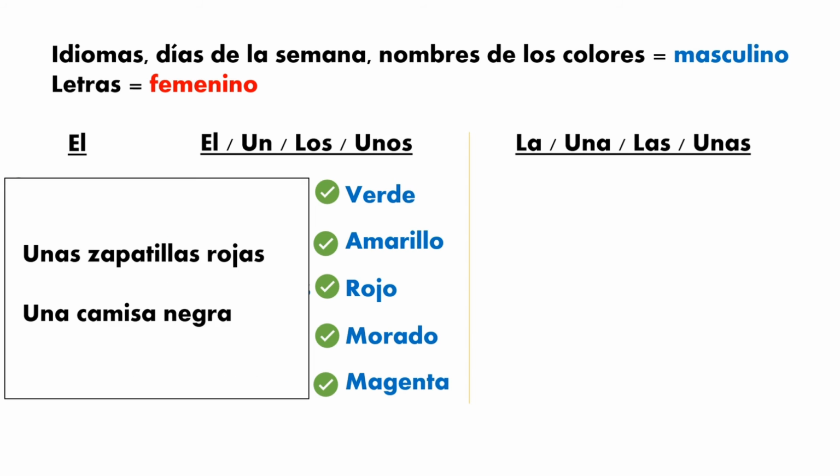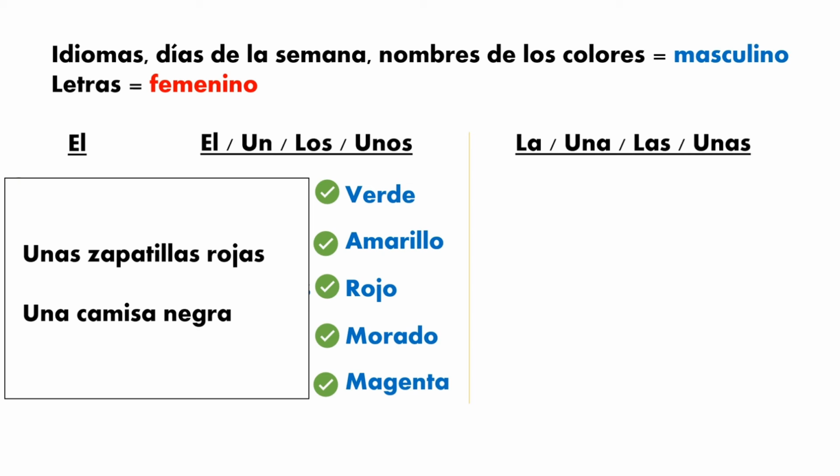Perfect. Okay, guys, in this case, we have some examples where, as I told you, the colors are going to be masculine, but you see unas zapatillas rojas. And rojas is feminine. It's because we are talking about the zapatillas, not a physical color itself. We are talking about the color of something. In this case, it is zapatillas, and zapatillas is a feminine word.